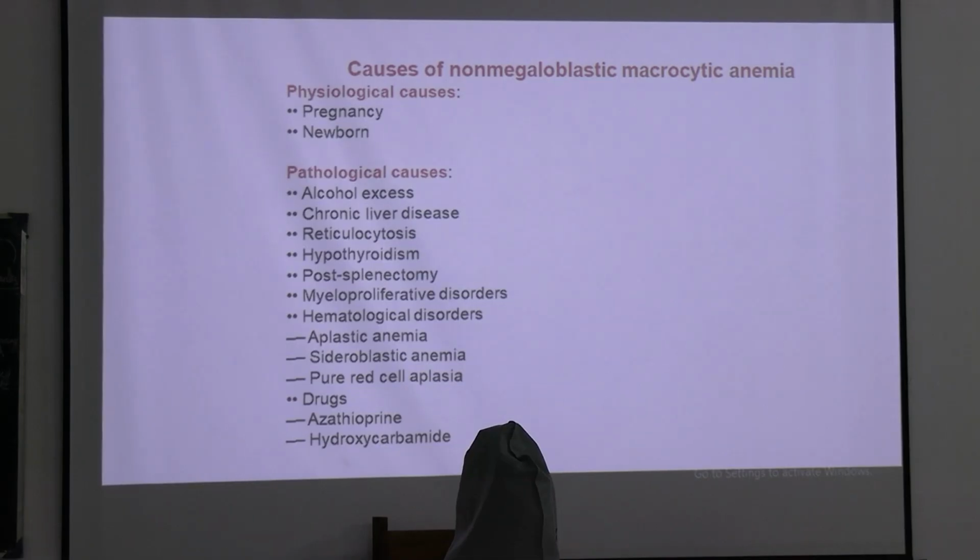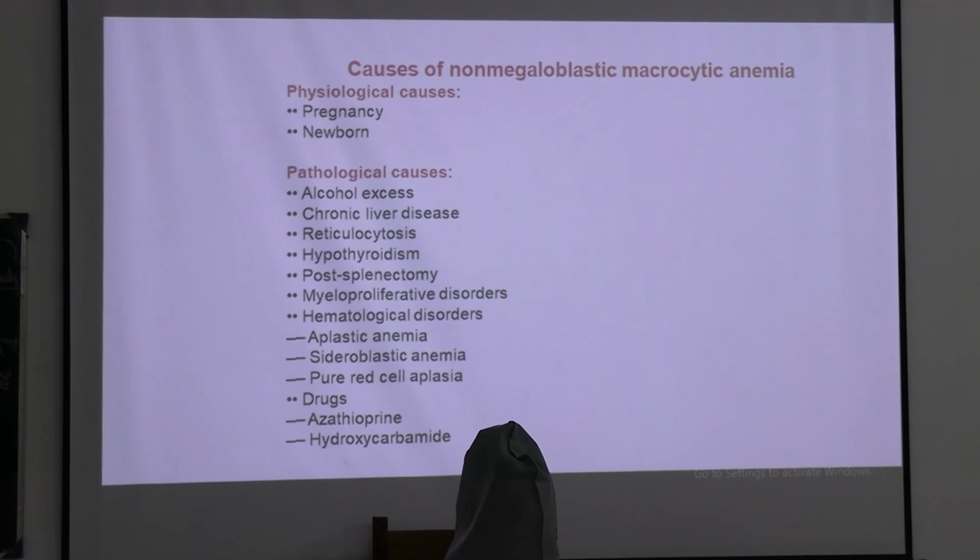So this is a very important chart. Here I have enumerated the causes of non-megaloblastic macrocytic anemia. The macrocytic megaloblastic causes are vitamin B12 and folate deficiency, but these are non-megaloblastic causes. Physiologically, it occurs in pregnancy and in newborns.